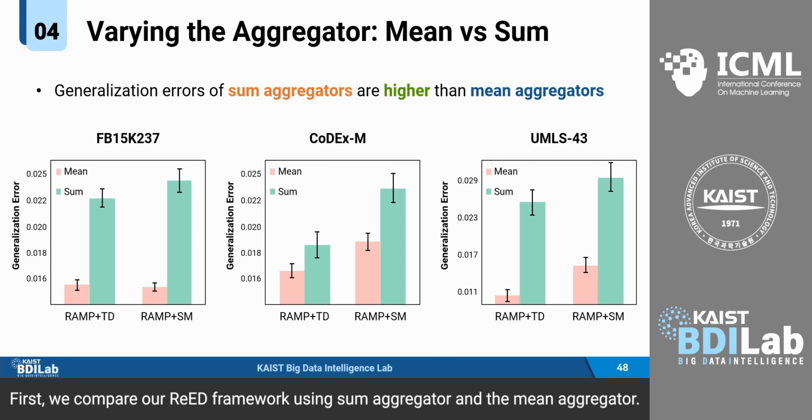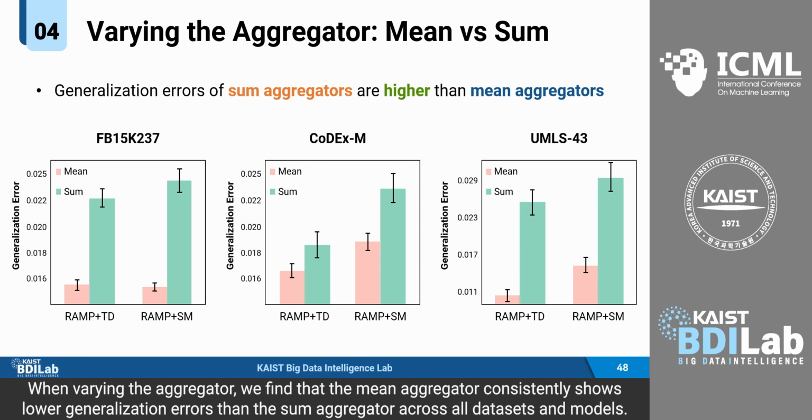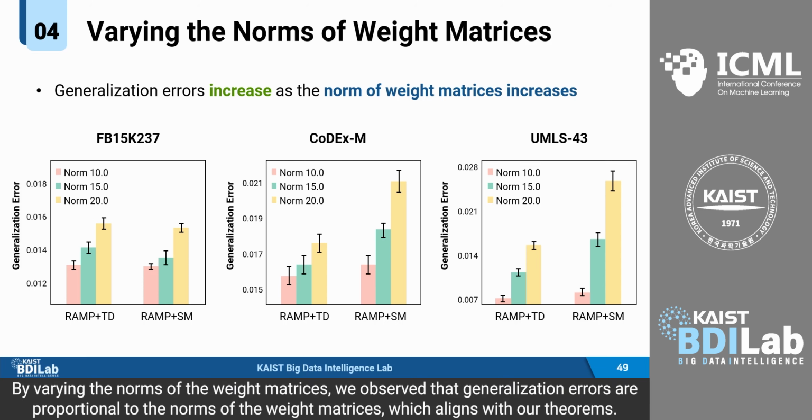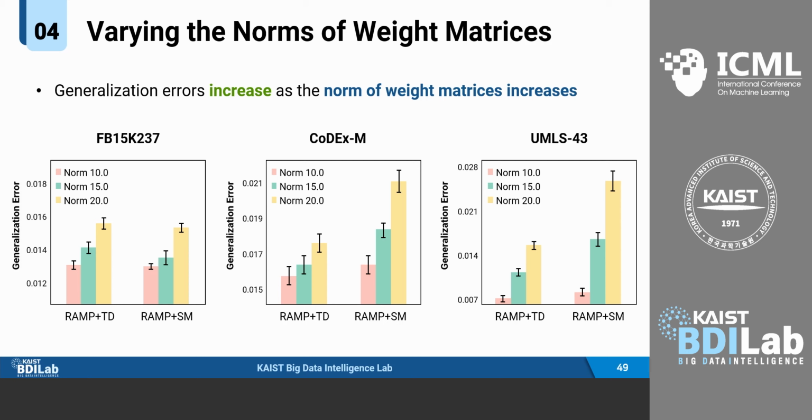First, we compare our READ framework using the sum aggregator and the mean aggregator. When varying the aggregator, we find that the mean aggregator consistently shows lower generalization errors than the sum aggregator across all datasets and models. We fixed the Frobenius norms of all weight matrices to observe the trends induced by the norms of the weight matrices. By varying the norms of the weight matrices, we observed that generalization errors are proportional to the norms of the weight matrices, which aligns with our theorems.